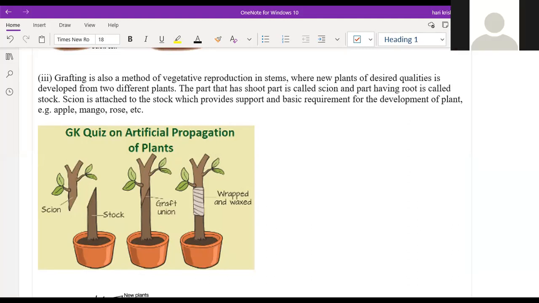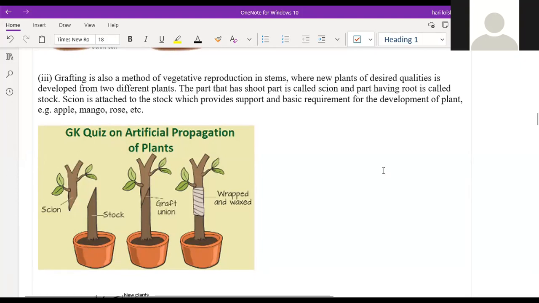The last one is grafting. Grafting also involves two plants. We cut the two plants: one is the scion, the other one is the stalk. The shoot system of the plant, which contains the leaves, is the scion, and the root system of the plant is called stalk. When you join these two plants with the help of wrapping tape, after some days these two will join and produce a newer type of fruits or the desired different fruits or flowers compared to the parents. Right? It is happening with apple, mango, and rose.